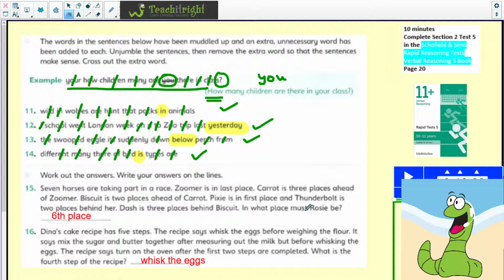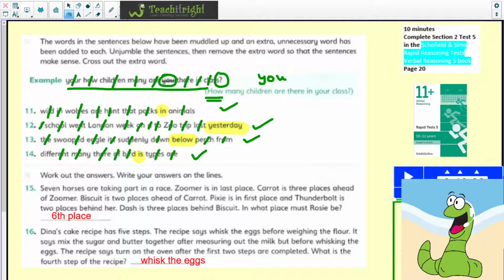Now, interestingly, Rosie is not mentioned within the word problem at all. So what we've got to try and do here is reorder all of these horses, and work out where Rosie would be positioned. And the way we'll work that out is we'll know which one hasn't been filled in.